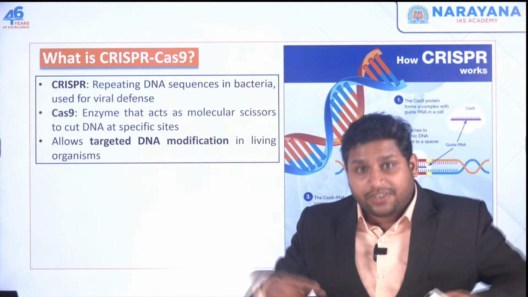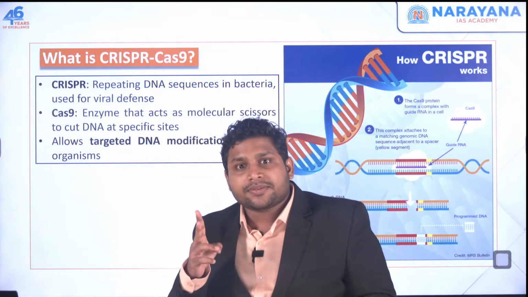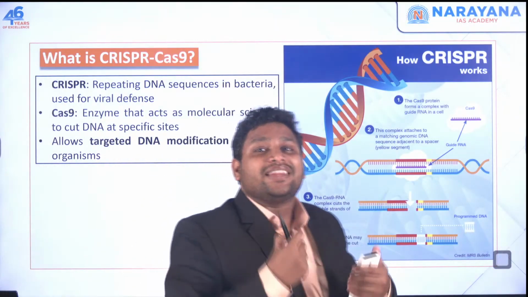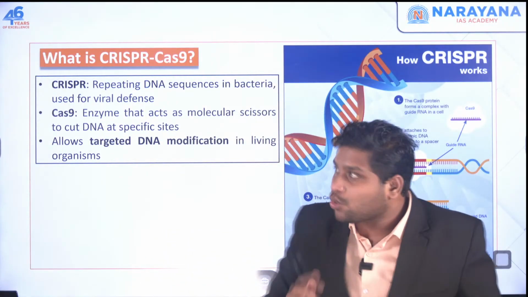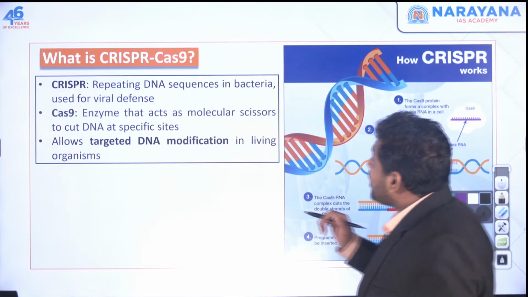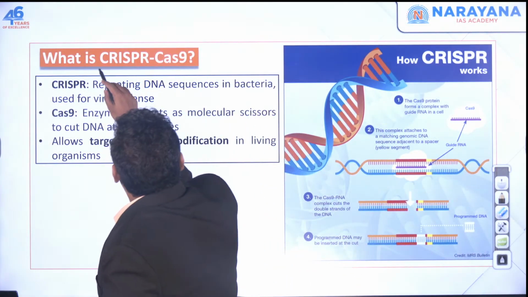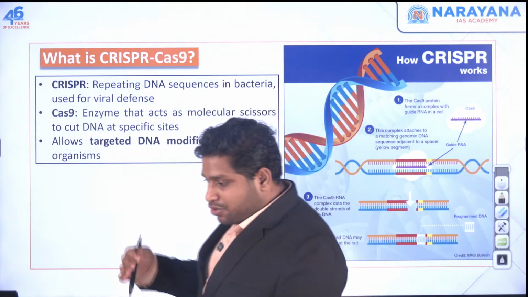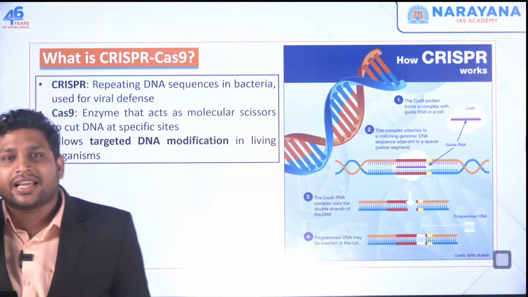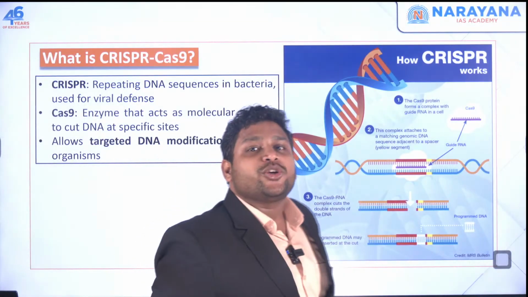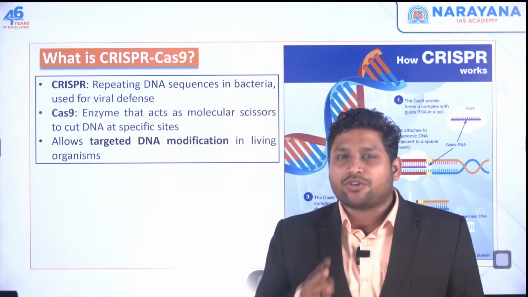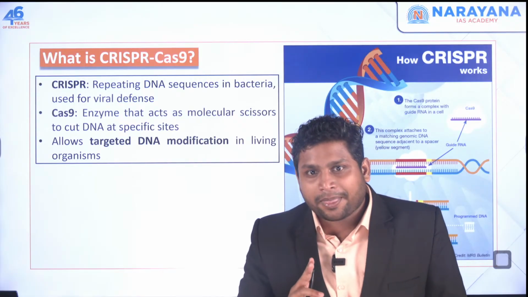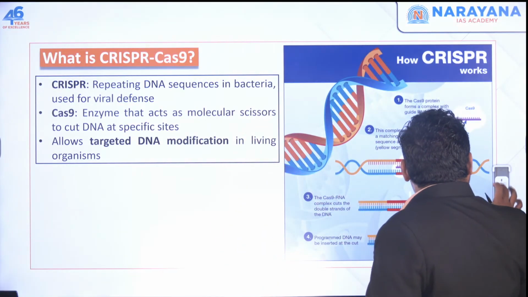Now, to do this, we need something. You want to cut something, you need a scissor, right? If you want to stick something, you need a glue. So, such tools are needed. You can't neglect that part. So, an important tool in this biotechnology field is your CRISPR-Cas9. It's a tool, or if I have to simply say, it's a scissor that we use to cut your gene. Wherever I want to cut, precisely at that particular location, I'll cut it. So it's a molecular scissor, we can say.